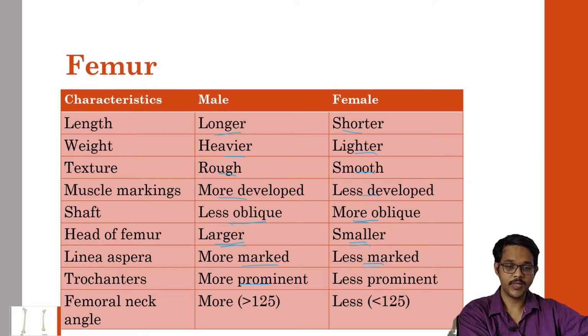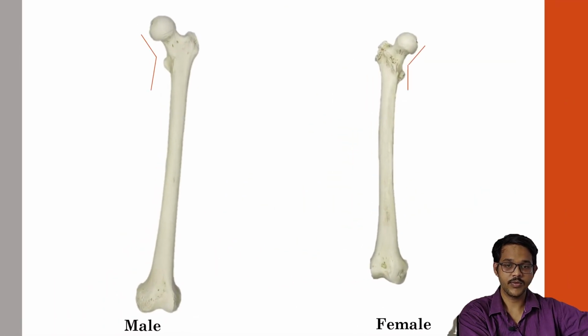Trochanters are more prominent in males, less prominent in females. Femoral neck angle is more than 125 in males, it is less than 125 in females. The head is larger in males and smaller in females.